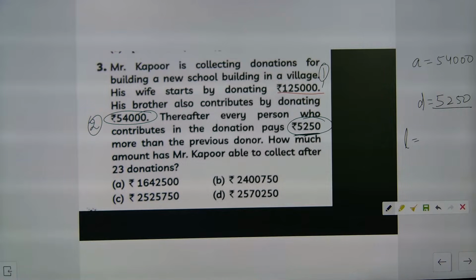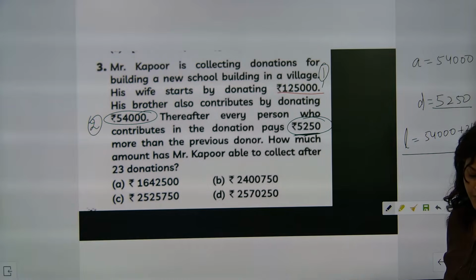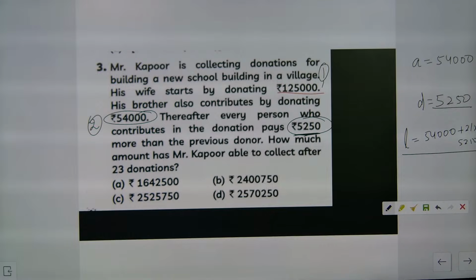So when somebody asks you, the first term is this much plus how many terms of donation is needed? 21 into 5250. Calculate and check whether the answer is coming or not. This will give you the last term. Once the last term comes, the sum of the first term and last term divided by 2 you have to do.